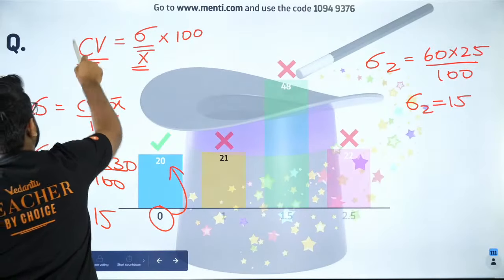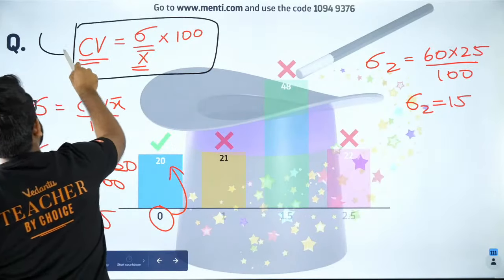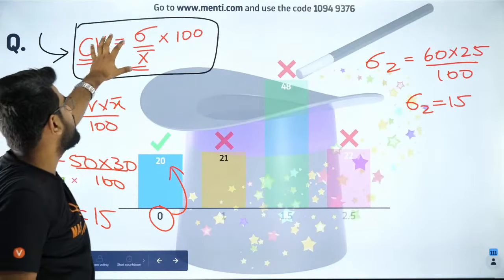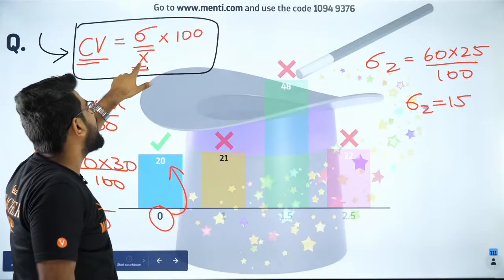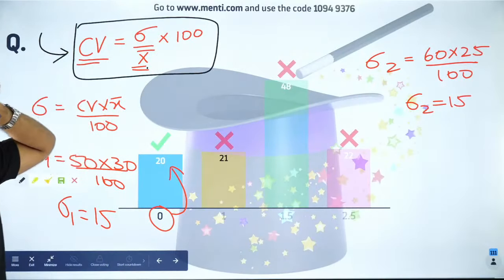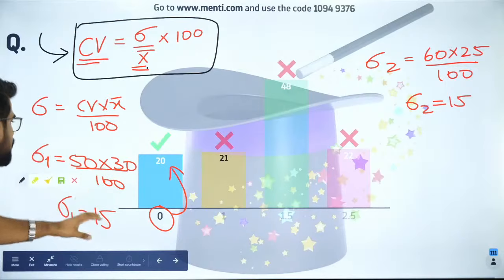So this is your takeaway. You should take this very seriously. Coefficient of variance is equal to sigma by mean into 100. Sigma is standard deviation, divided by mean, into 100. Got it? Very simple. Exactly.